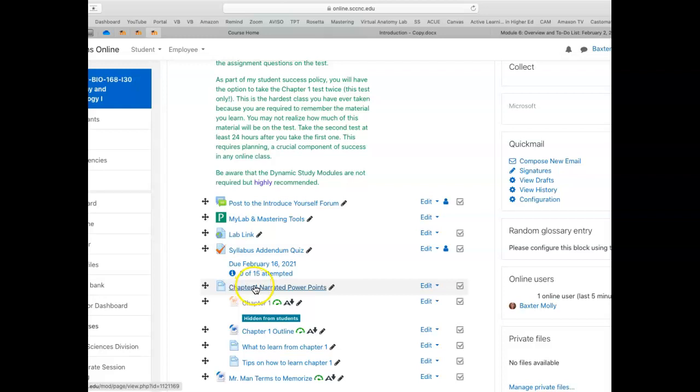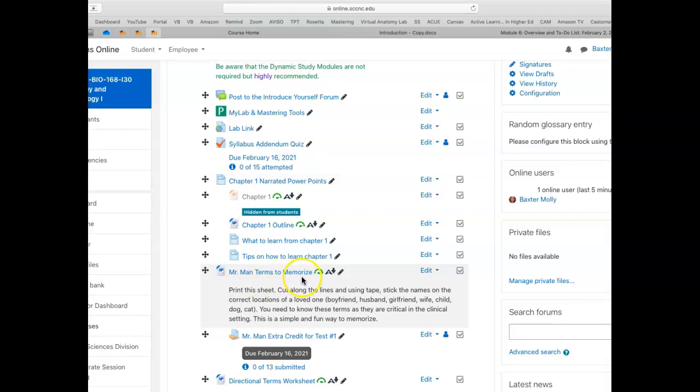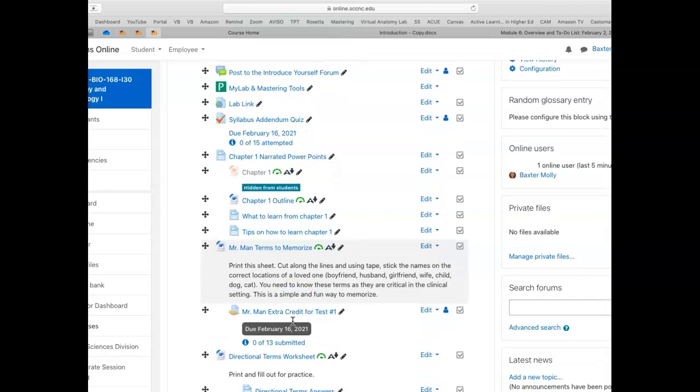Chapter 1 narrated PowerPoints. And for each chapter, I provide you with an outline. For this chapter, just because students are really not sure what they need to learn and what to take away from this chapter, here is a document on what to learn in chapter 1 and tips on how to learn it. Here is an extra credit. This document are terms that I call Mr. Man, and you can take pictures of those and submit it and get some extra credit.